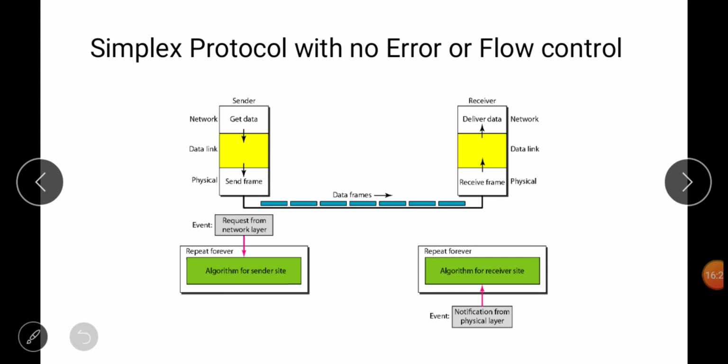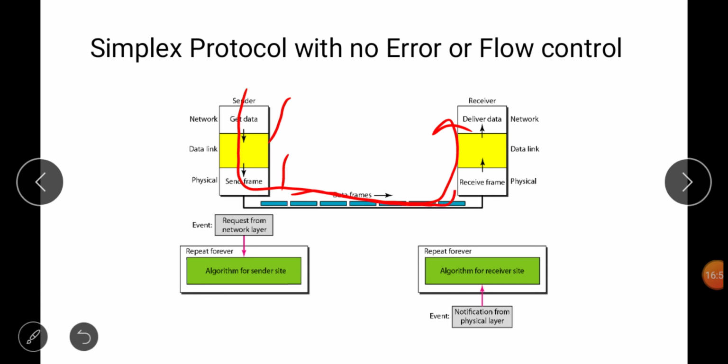So in the simplest protocol, we are simply taking the data and transferring the data to the receiver. We don't care about whether the data or the frames have reached the receiver or not. We'll simply send the data. So get the data to the data link layer, at the physical layer send frame, and then these data frames are sent like this.